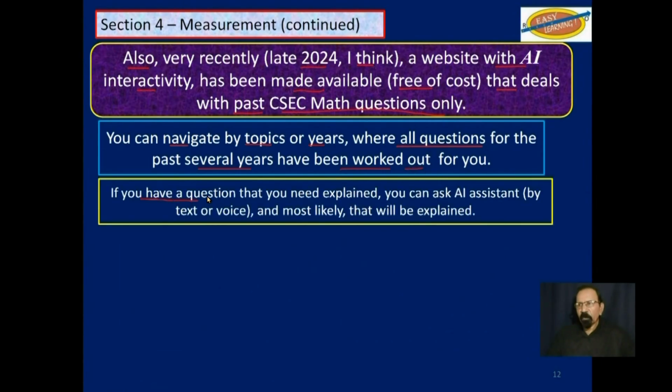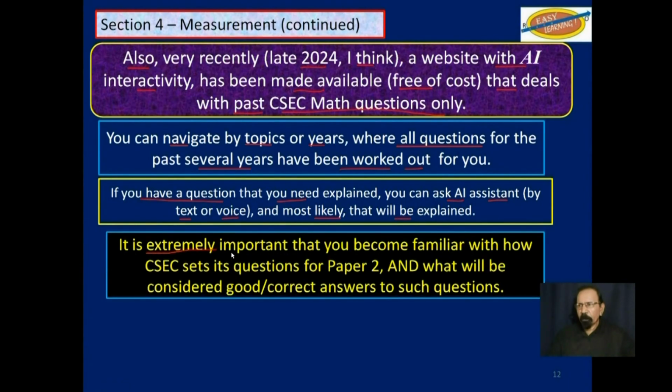If you still have a question that you need explained, you can ask the AI assistant either by text or voice, and most likely it will be explained. It is extremely important that you become familiar with how CSEC sets its questions for paper 2 and what will be considered good or correct answers to such questions.